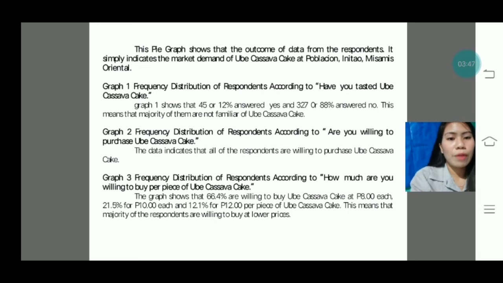Graph 3, frequency distribution of respondents according to how much are you willing to buy per piece of Ubi Cassava Cake. The graph shows that 66.4% are willing to buy the Ubi Cassava Cake at 8 pesos each, then 21.5% for 10 pesos each, and 12.1% for 12 pesos per piece of ubi cassava cake. This means that the majority of the respondents are willing to buy at lower prices.